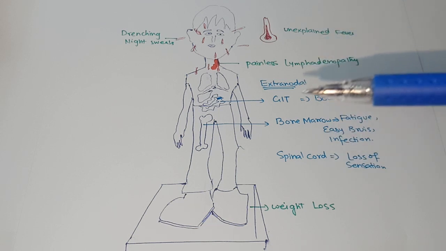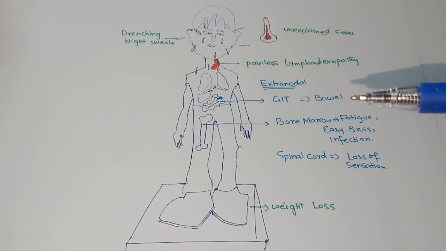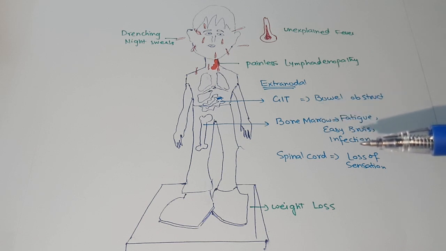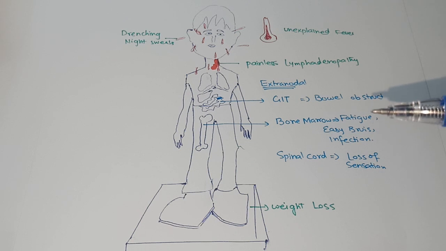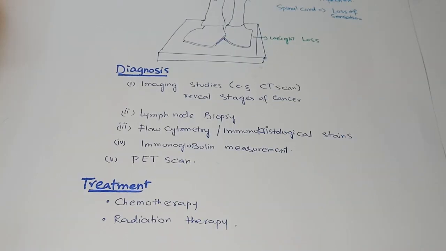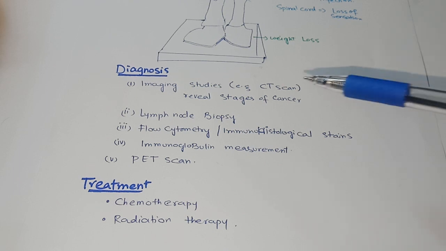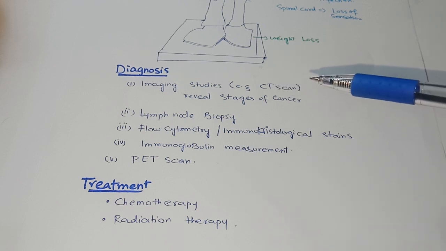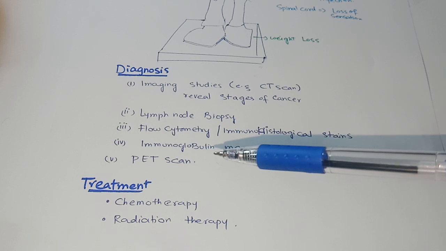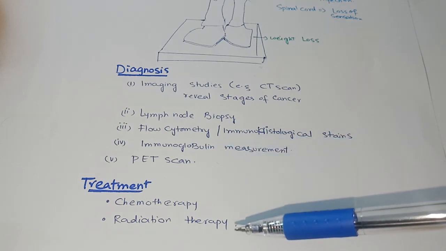And extranodal involvement presents with bowel obstruction. When bone marrow is involved, the patient has infection, easy bruisability and fatigue: fatigue due to anemia, easy bruises due to decreased platelets, and infection due to neutropenia. And when the spinal cord is involved, it results in loss of sensation. Patients of non-Hodgkin lymphoma can be investigated through imaging studies such as CT scan, lymph node biopsy, flow cytometry, or PET scan, and they can be treated through radiotherapy or chemotherapy.